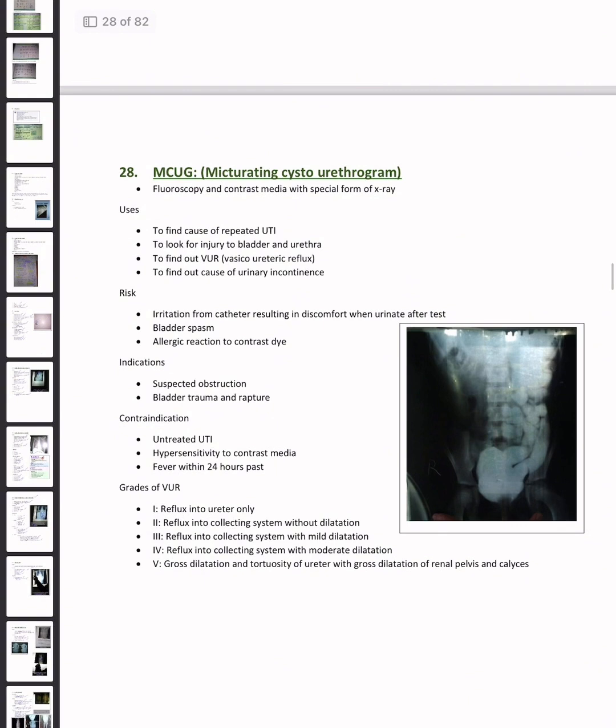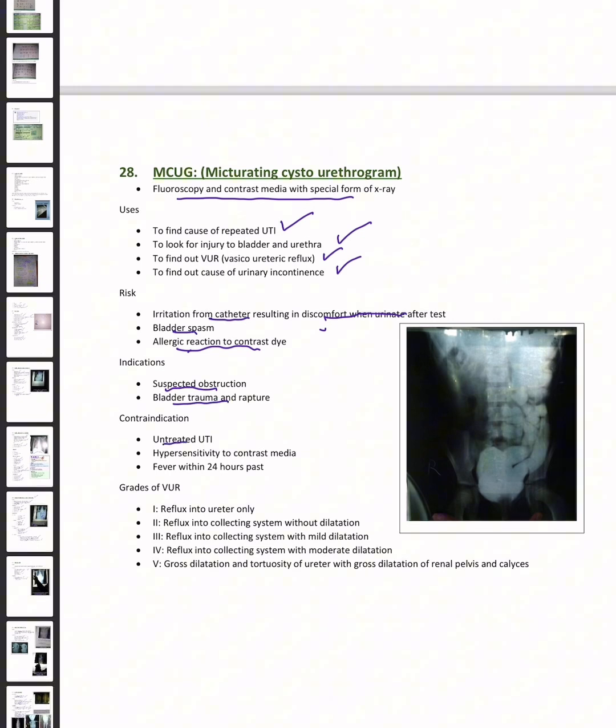Okay, this is the micturating cystourethrogram, fluoroscopy and contrast media, a special form of X-ray. What are the uses? To find causes of repeated UTI, to look for injury to bladder and urethra, to find out vesicoureteric reflux, to find out cause of urinary incontinence. What are the risks? Irritation from catheter resulting in discomfort when passing urine after test, bladder spasm, allergic reaction to contrast dye. What are the indications? Suspected obstruction, bladder trauma and rupture.